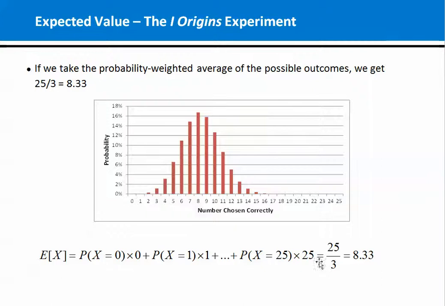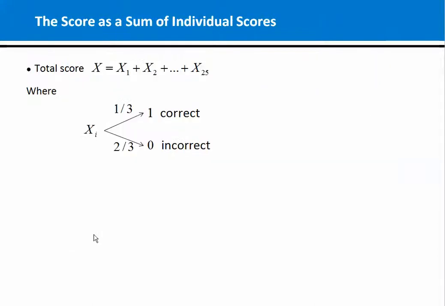Now, this might seem like a long way to get the answer that we could have gotten more directly just by going 25 times 1/3. So let's try to understand what the relationship is between these two ways of getting the same answer. The key is to understand that the total score across 25 tries is the sum of the scores on the individual 25 cards. On each card, you have a 1/3 chance of getting it correct if you're a random guesser, and a 2/3 chance of getting it incorrect. So each of these is either a 0 or a 1. You get a 1 if you got it correct, and a 0 otherwise. And when we add those up, that's the total score across the 25 tries.